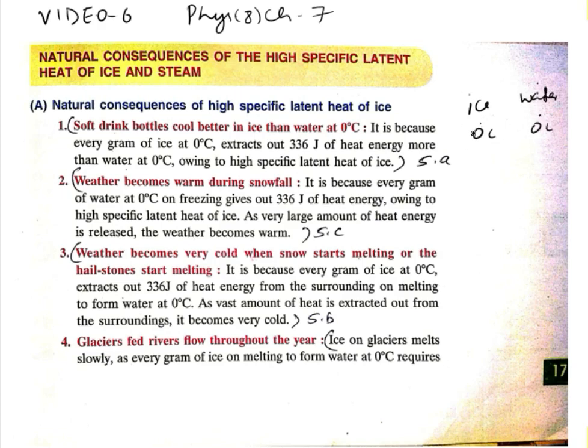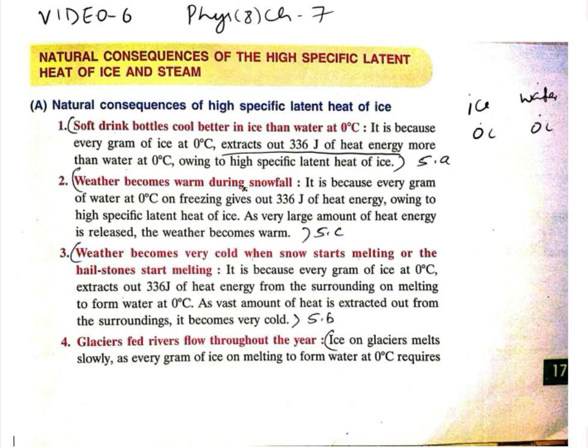But the extra thing in ice is that it extracts 336 joule of heat energy more than water. Suppose water extracts some amount of energy, ice extracts 336 more than water. That's why soft drink bottles cool better in ice than in water.